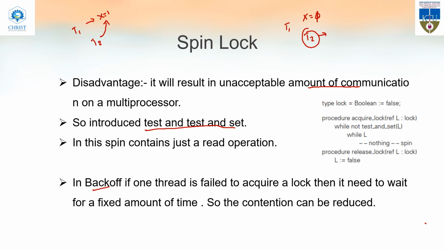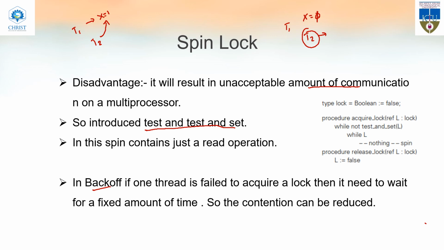In back off, a fixed amount of time t2 will be asked to wait until it comes for the next spin. Back off is actually for one thread. If one thread fails to acquire the lock, then it needs to wait for a fixed amount of time. It is required to wait for some time before going for the next spin. I hope it is clear.